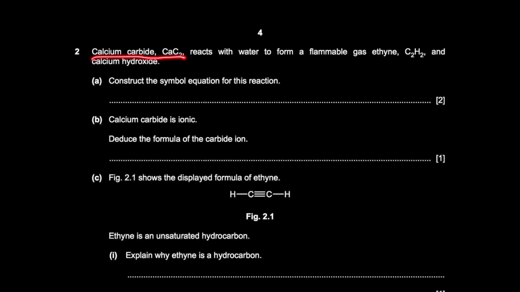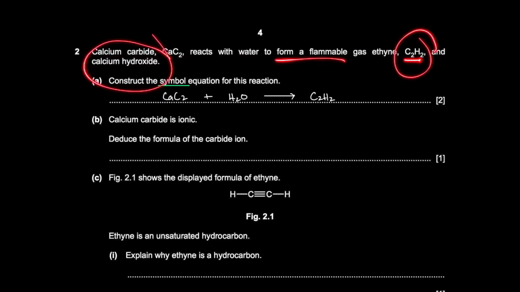Calcium carbide reacts with water to form a flammable gas ethyne and calcium hydroxide. Construct the symbol equation. Symbol equation just means the regular chemical equation for this reaction, right? Using the formula. So we got calcium carbide, which is CaC2. It reacts with water, that's H2O, to form C2H2, right? To form a flammable gas ethyne and calcium hydroxide.